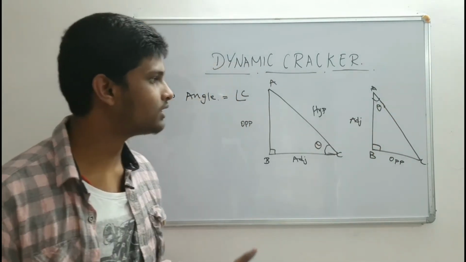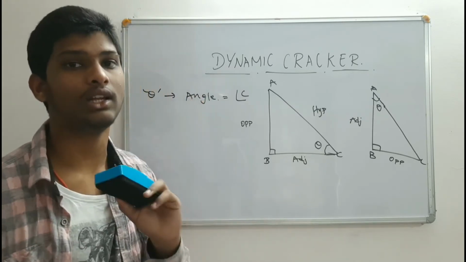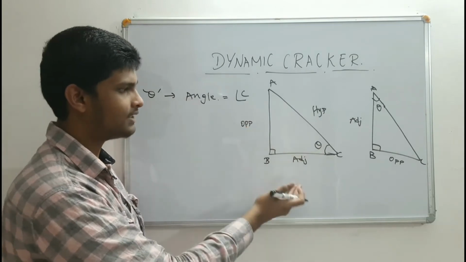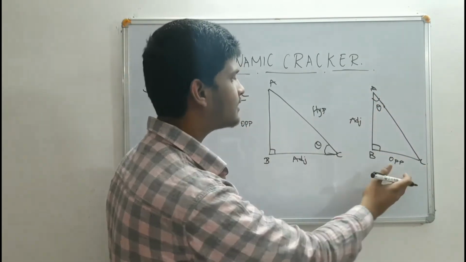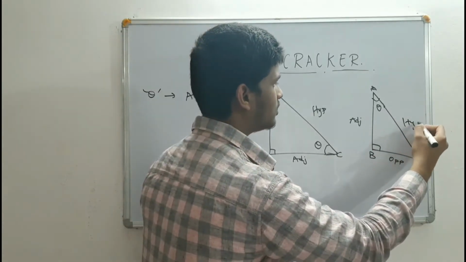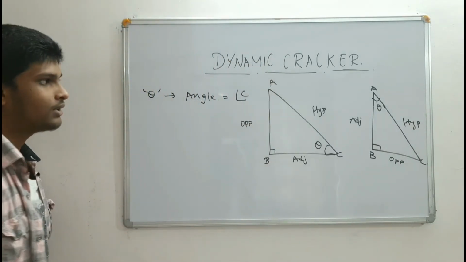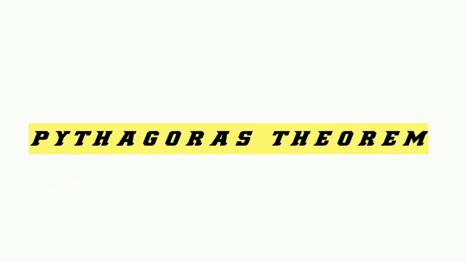Just notice that if someone asks which is the opposite side and which is the adjacent side, you should see which angle you are considering. If you are considering this angle, the opposite side is this one, adjacent is this. And if you are considering this angle, the opposite side will be BC and the adjacent side will be AB. But the hypotenuse doesn't change, because the hypotenuse is the longest side in a right angle triangle. Okay, so this is about the basics of the triangle.